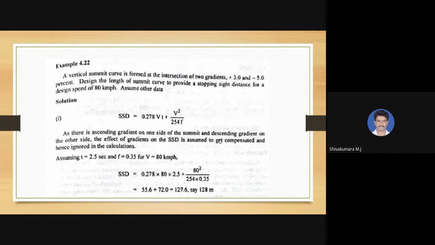One example problem on vertical curves. A vertical summit curve is formed at the intersection of two gradients. The first one is plus 3, that is an ascending gradient, and the second one is minus 5, that is a descending gradient, minus 5%. Design the length of summit curve to provide a stopping sight distance for a design speed of 80 km per hour. So we know how to calculate the sight distance here. First we need to have the value of S, right?